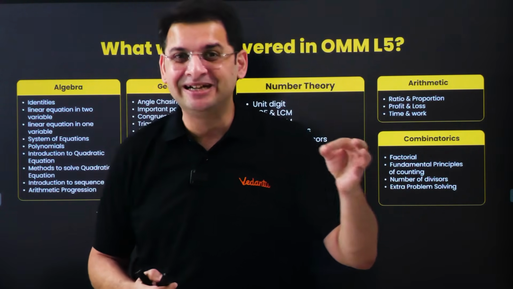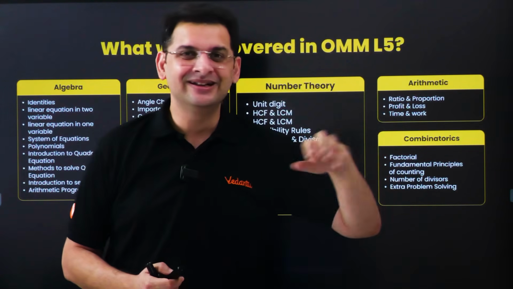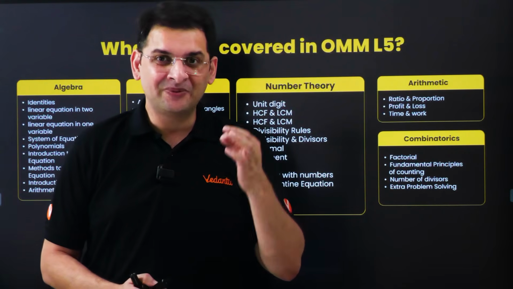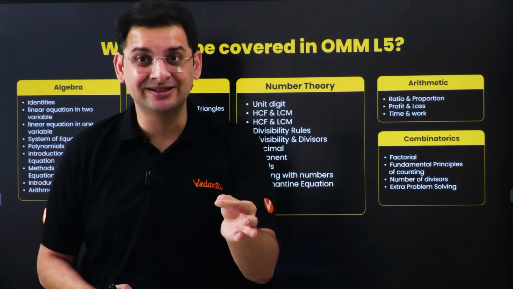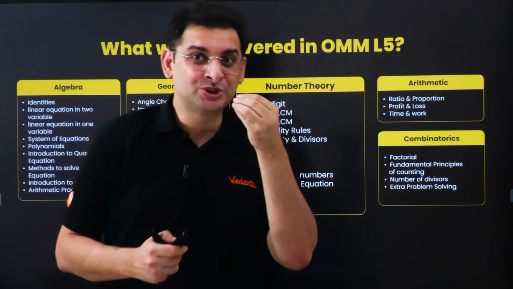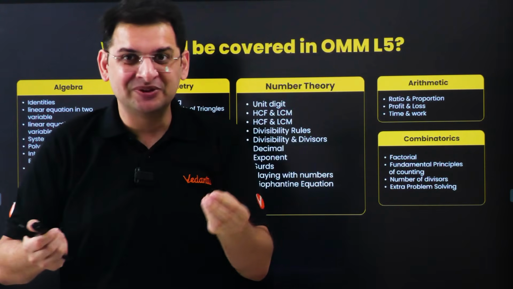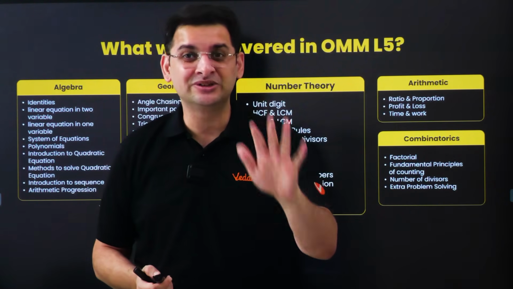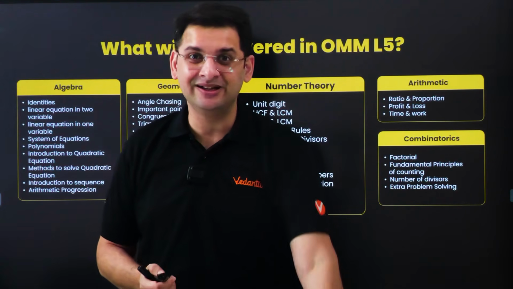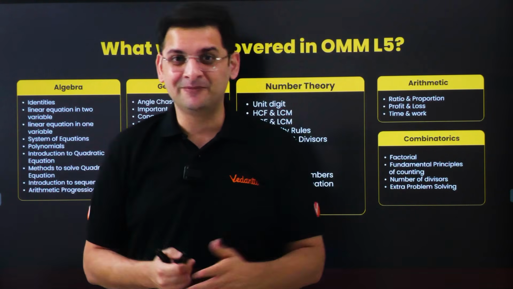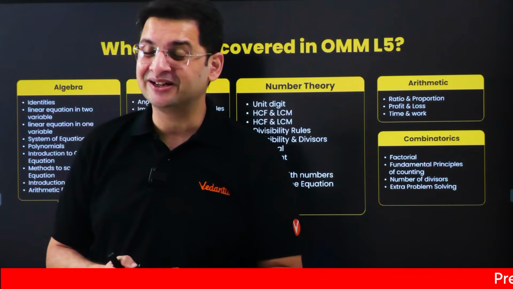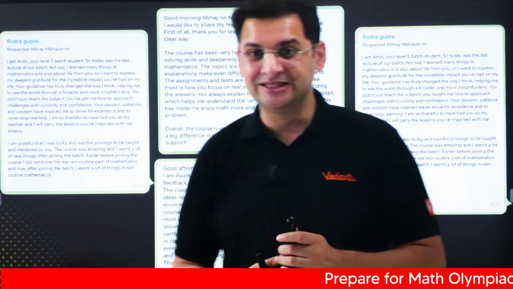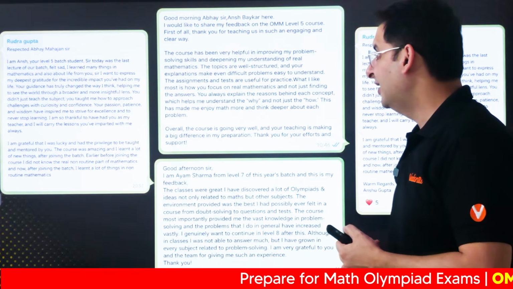They're more excited about DTP than this content. Of course, the content is going to be great, but more importantly, the fact that students want to attend these classes, they want to show off their discussions which have happened on the dinner table with the parents the previous night. That is where the students get more excited to attend these classes, and they want to get unmuted as soon as we start with the class. Right, so students are very excited, and of course you can see some of these messages from the students who have taken level 5 batch.